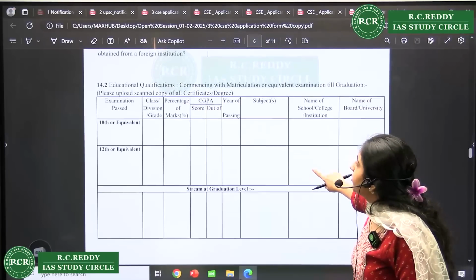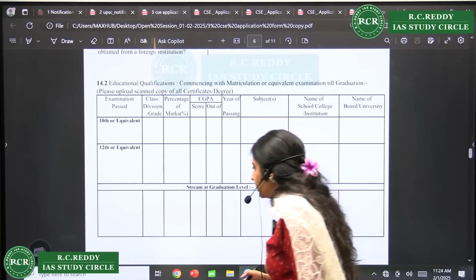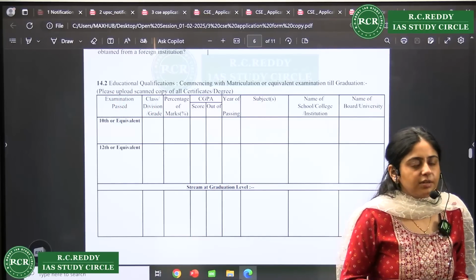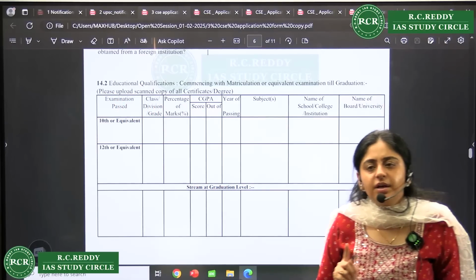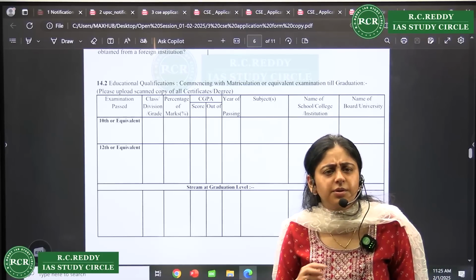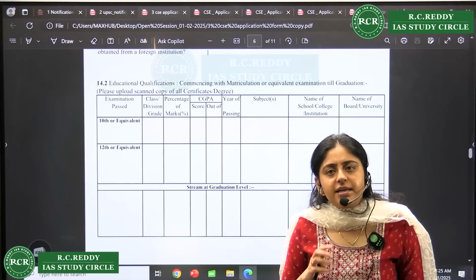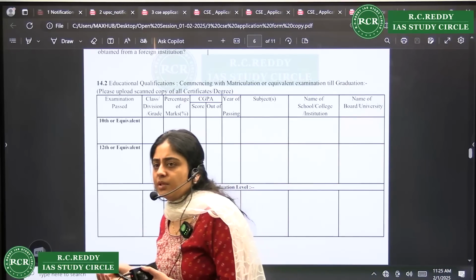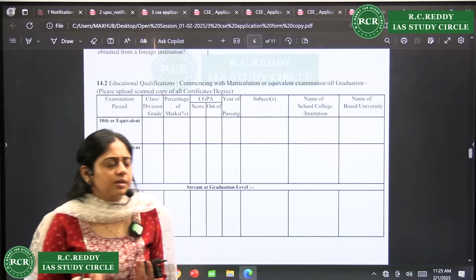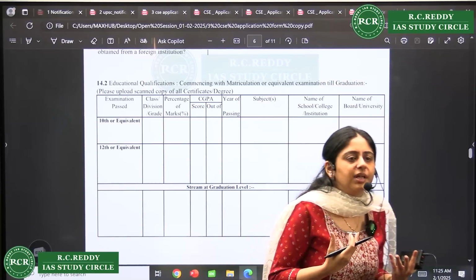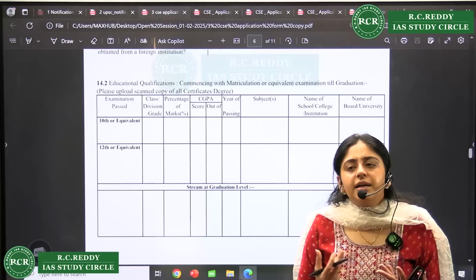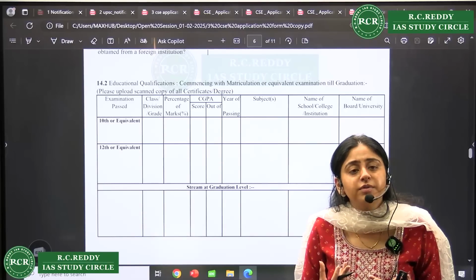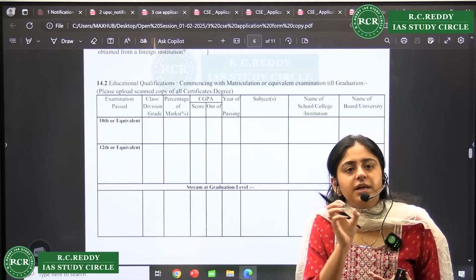Then educational qualification. So from here onwards, from this 14.2, importance is there for your interview. Right? General questions might be asked about your place of birth, your city where you have grown up. Rest of the questions will come from your educational qualification, from your school time. Say for example, somebody might have studied in Kendriya Vidyalaya. So the interviewer might ask you what these Kendriya Vidyalayas are, when they were established, what is the system of these schools. So even one word is very important.